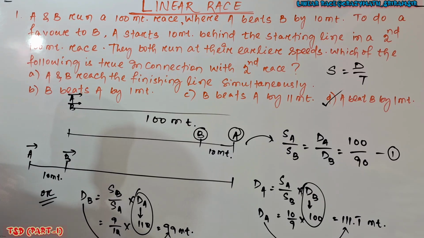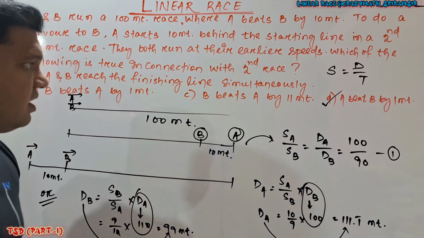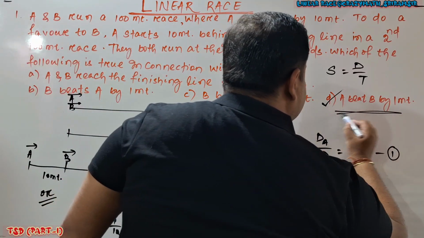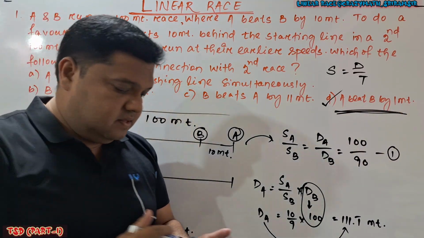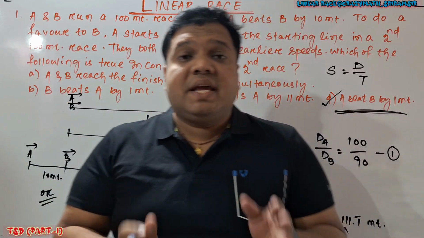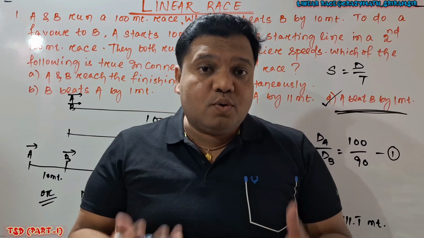So who will win the race? When A covers 110, B covers 99. So A, obviously. A wins the race by 1 meter. In this way you can handle linear race. So under linear race, time is always constant. Time constant, sir, meaning what is the thought process?